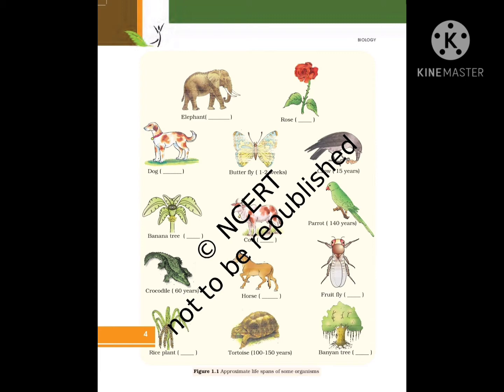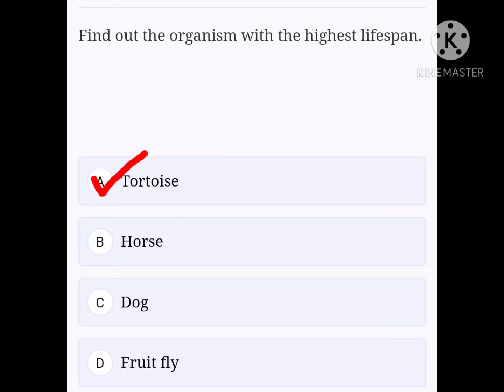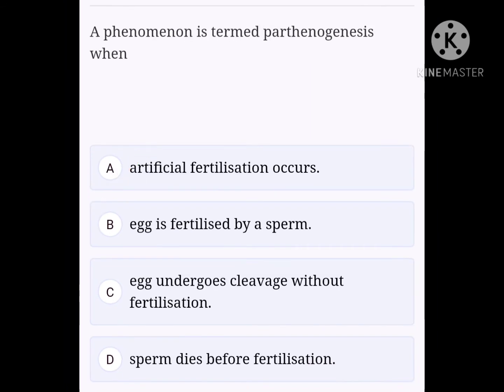And horse lifespan is not given, though we need to know it, and it is 25 to 30 years. Dog's lifespan is about 10 to 13 years. Actually, it may vary with breed. And at last, fruit fly lifespan is about 40 to 50 days. So, obviously, option A, tortoise, is the correct answer as it lives 100 to 150 years.